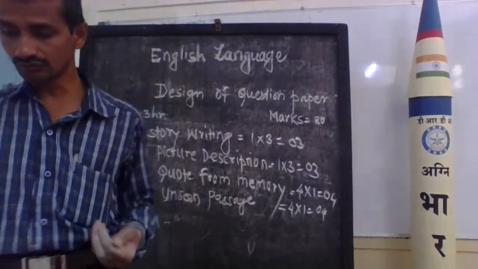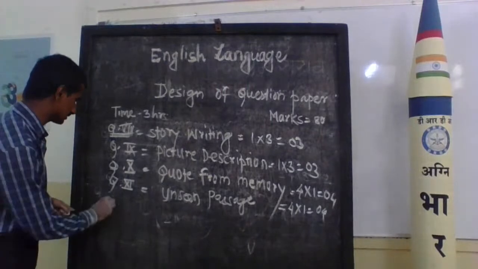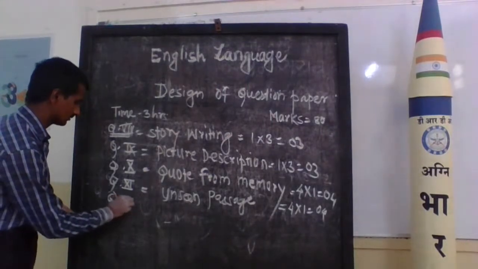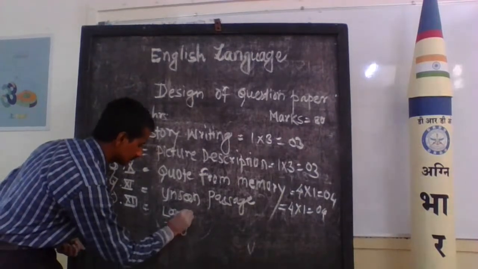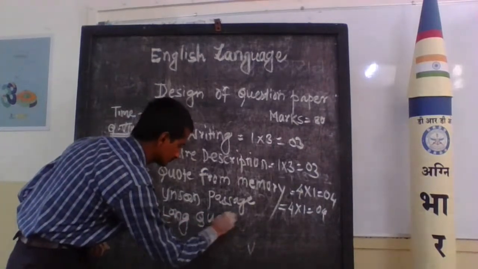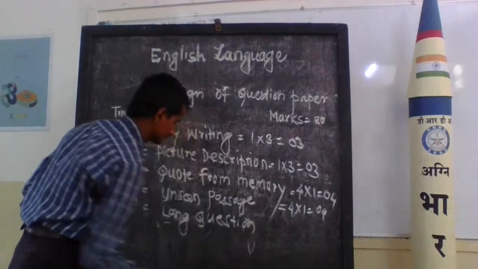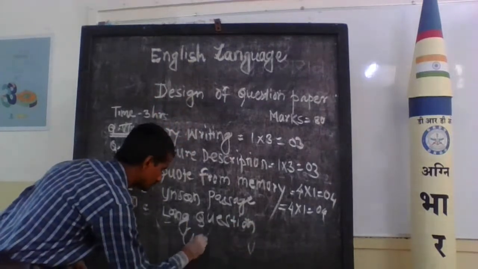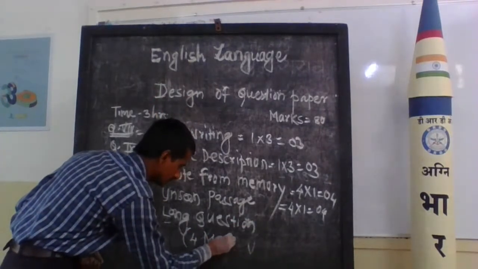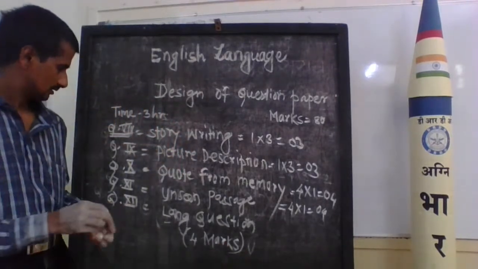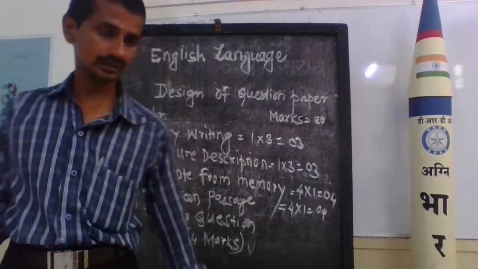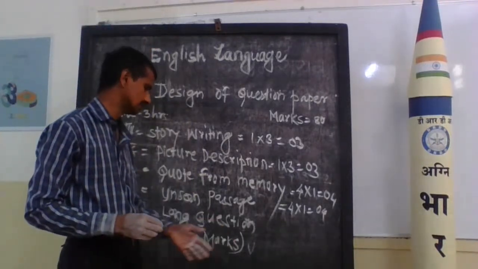Next one is the long questions. Question number 12, another long question. Long questions carry 4 marks. How many lines can you write under the long questions?